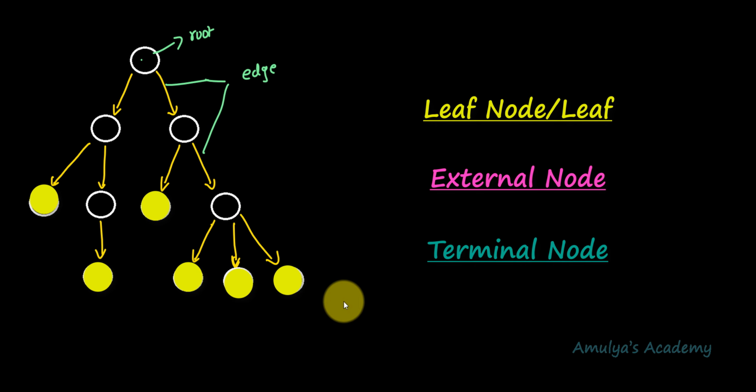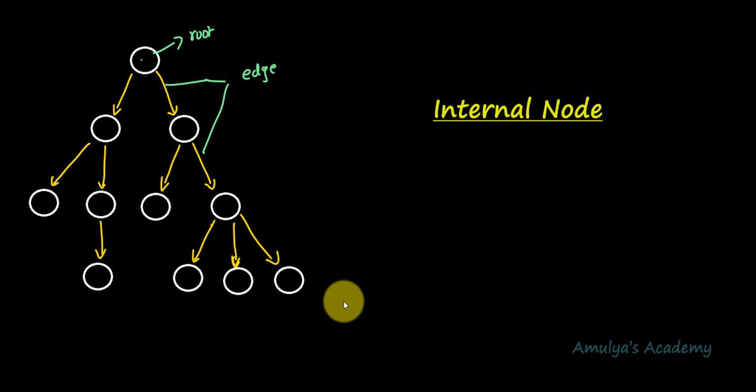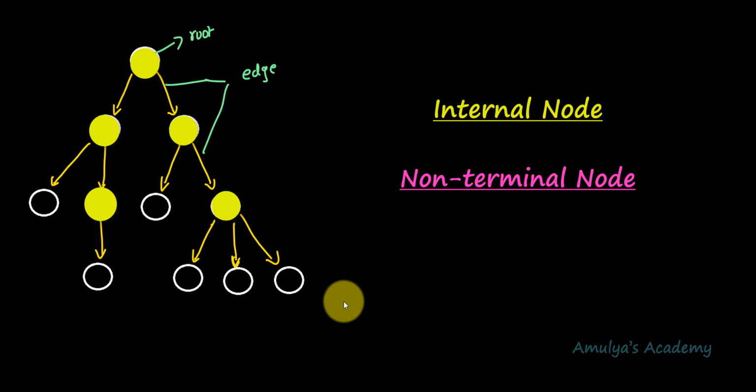Next we have internal nodes. The node which has at least one child is called an internal node. In a tree data structure, other than leaf nodes, all other nodes are internal nodes. The root node is also an internal node. So here these nodes, this node, these are all internal nodes.